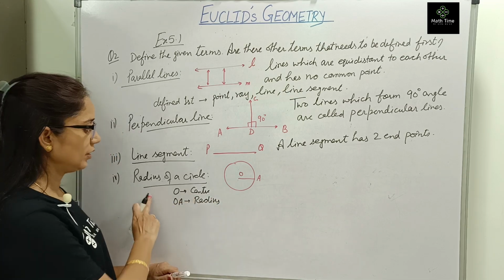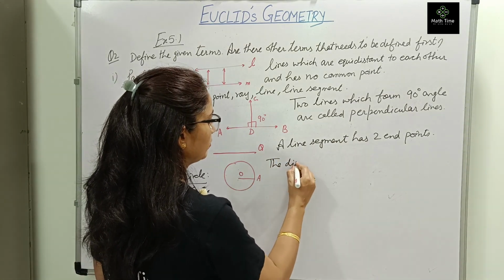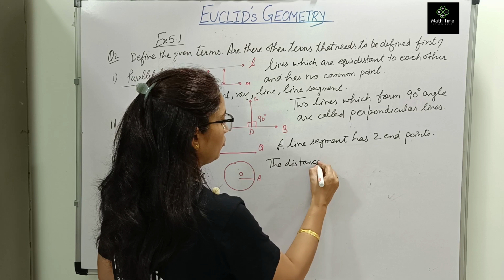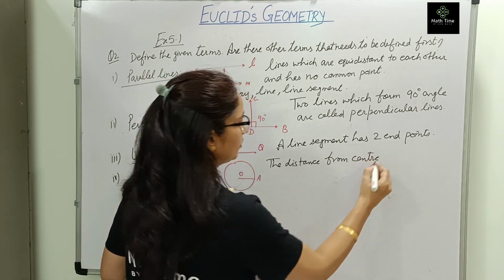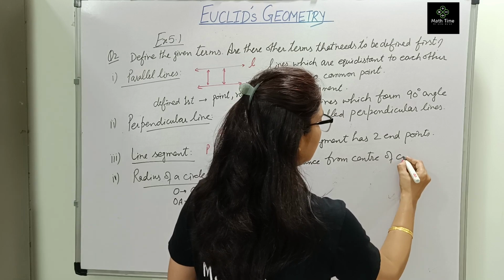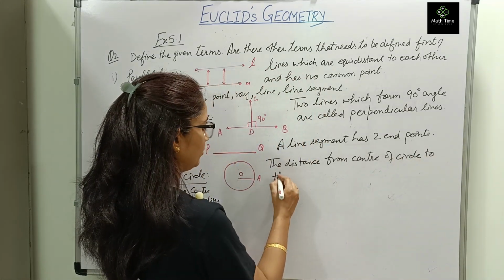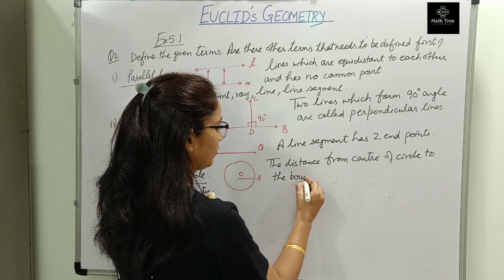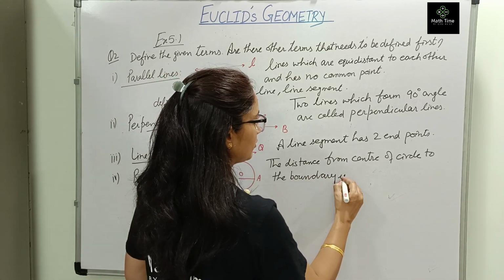So definition, radius of a circle, the distance from the center of the circle to the boundary is called radius.